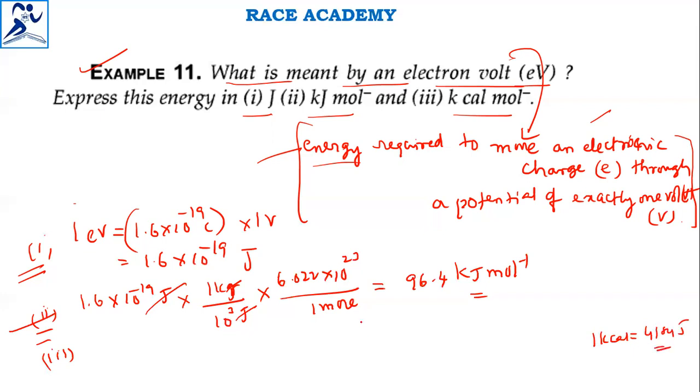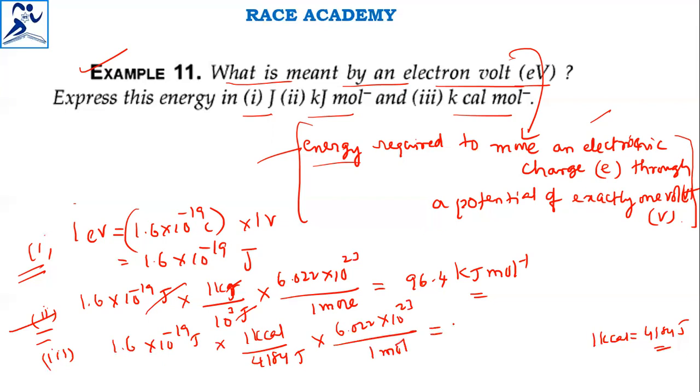So this 1.6 into 10 to the power of minus 19 joules can be converted into kilocalories. 1 kilocalorie is 4184 joules, and for the Avogadro number, 6.022 into 10 to the power of 23 divided by 1 mole. Upon simplification, joule will get cancelled and the remaining is kilocalories per mole.